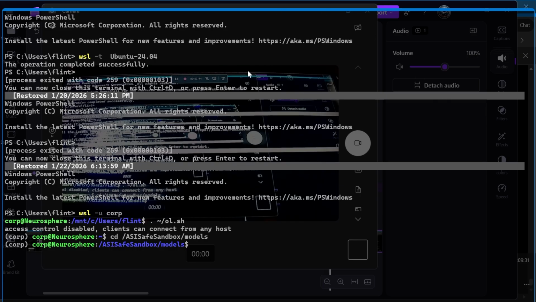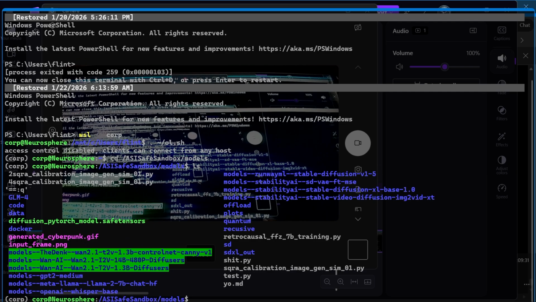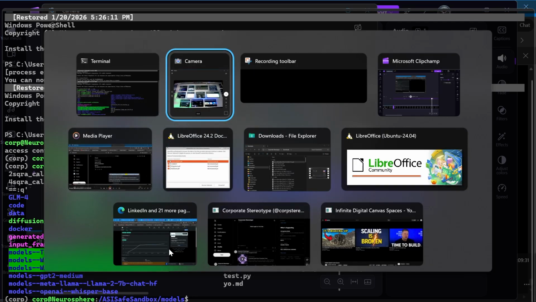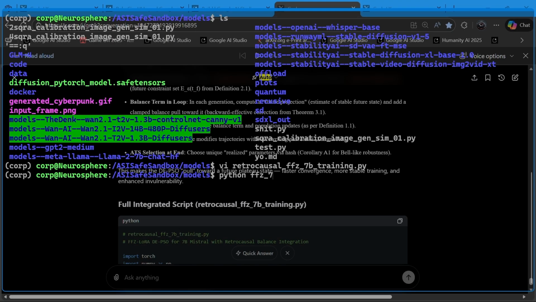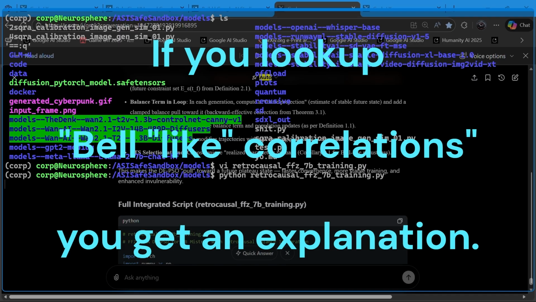No paradox. As proven in Theorem 3.1, this doesn't allow past signaling. It just modifies trajectories via balance corrections, strengthening invulnerability. Remark A1, practical benefit: in DPSO optimization, retrocausality can simulate pulling the population toward future stable states, improving convergence, reducing oscillations, and enhancing safety, e.g., enforcing future Bell-like correlations for robustness.